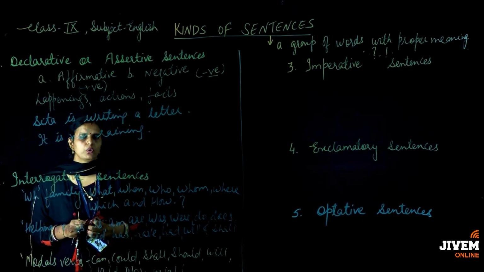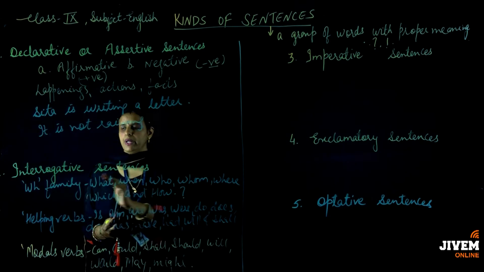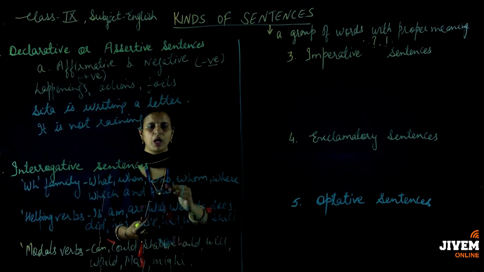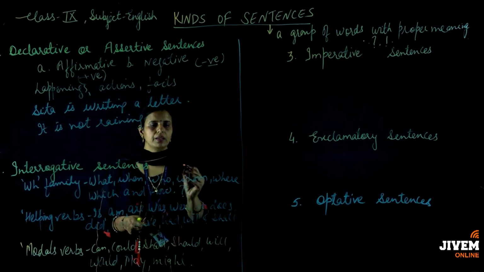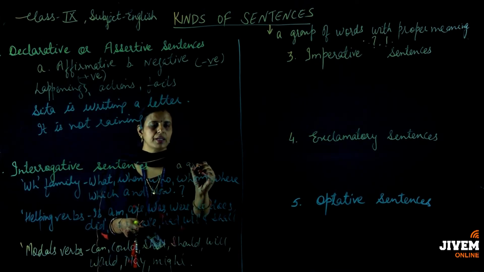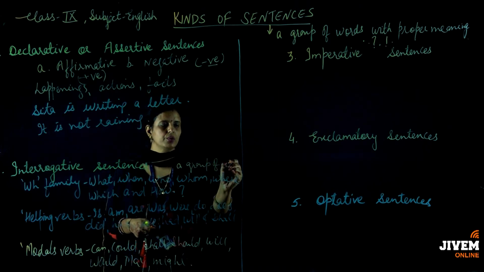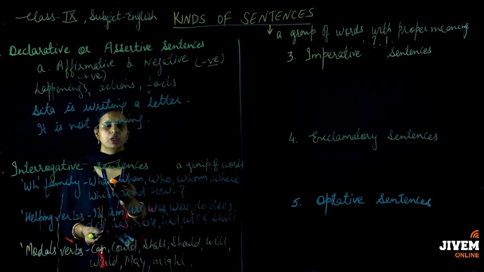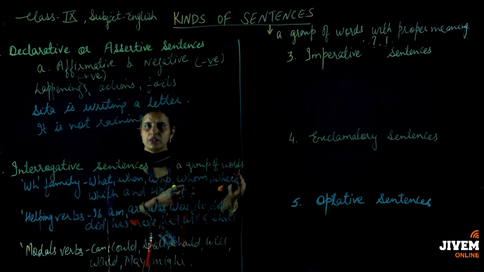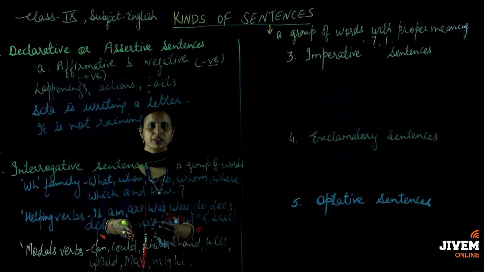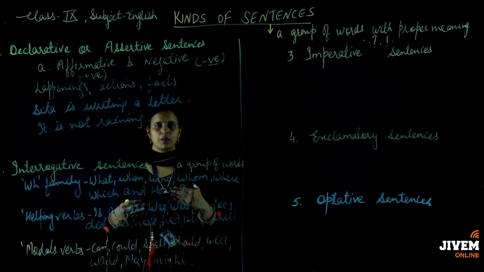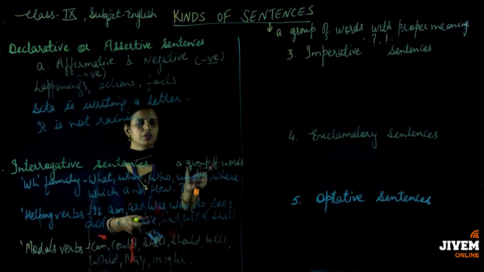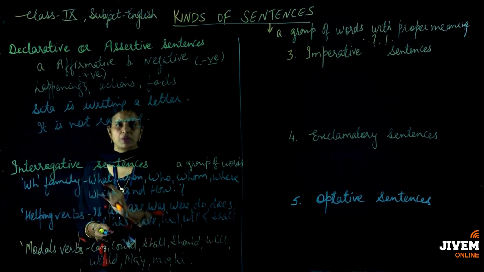Now students, you have to note that when we frame a question by using the WH family, meaning we make a question with what, when, where, who, whom, how, your answer should be in a group of words. A certain group of words is required to answer a WH question. Suppose I ask you, what are you doing? It should be answered in a group of words: I am watching TV. Where are you going? I am going to the market. So you have to answer in a group of words. For that the WH family is required.